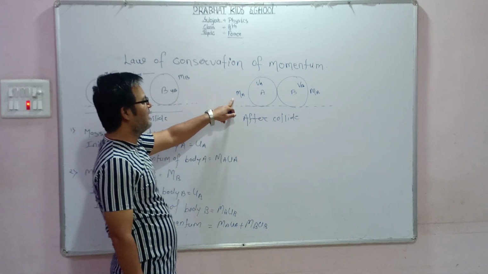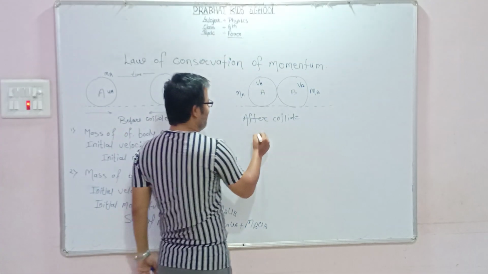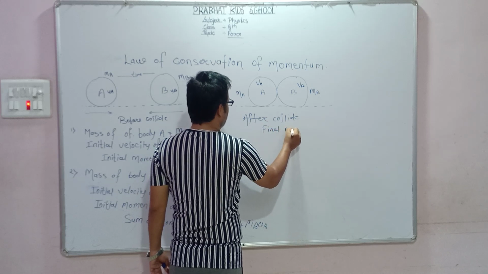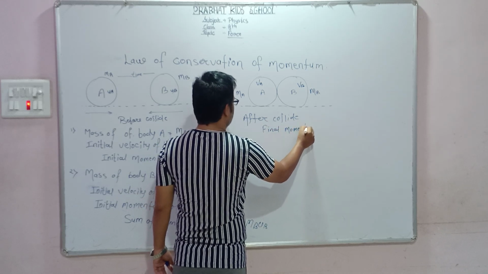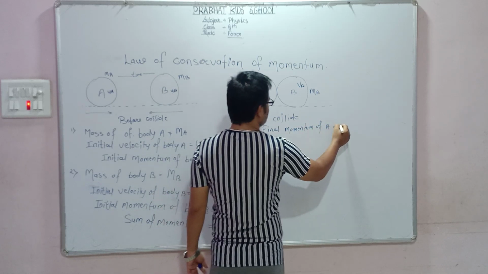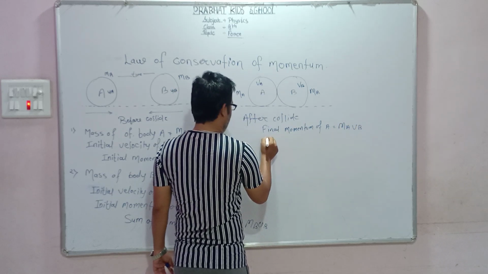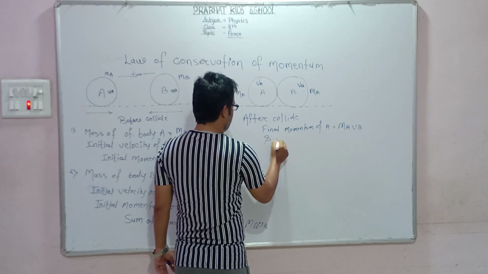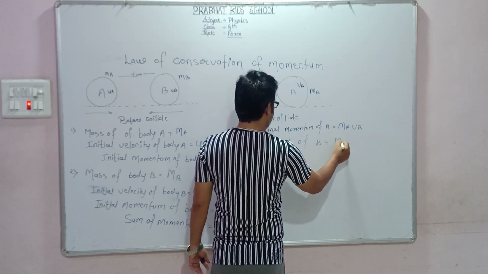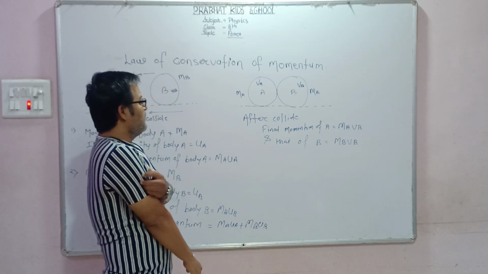What is the final momentum after collision? I am directly writing down the final momentum. The final momentum of A is MAVA, and that of B is MBVB.